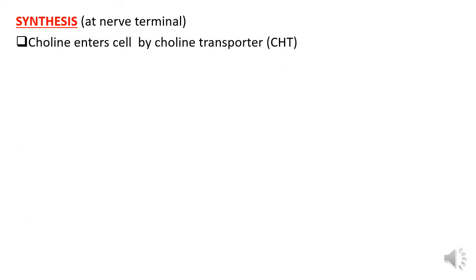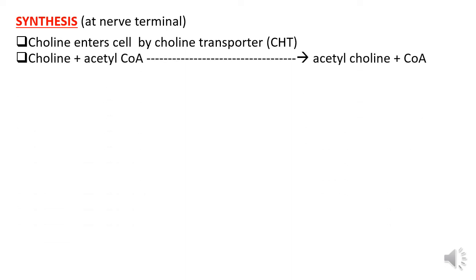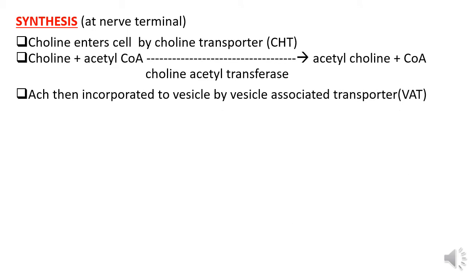Synthesis. Synthesis at the nerve terminal. At the nerve terminal, choline enters the cell by the choline transporter. Choline reacts with acetyl coenzyme A, forms the acetylcholine and coenzyme A with the help of the choline acetyltransferase. Acetylcholine is then incorporated in vesicle by the vesicle associated transporter.